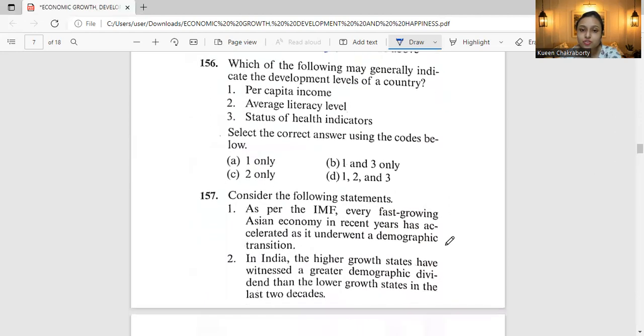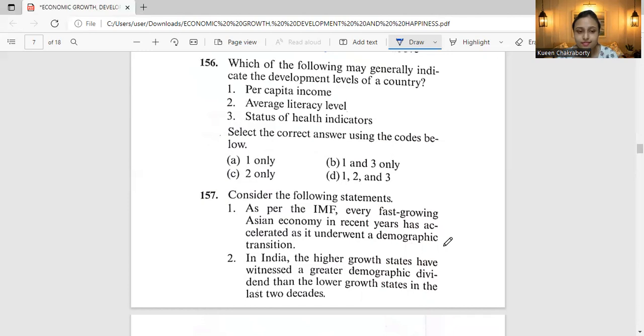Next, moving to question 156. Which of the following may generally indicate the development levels of a country? Per capita income, average literacy level, status of health indicators. Again, we have four codes: one only, one and three only, two only, one, two, and three.